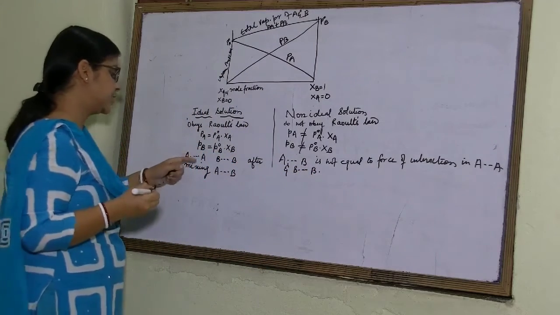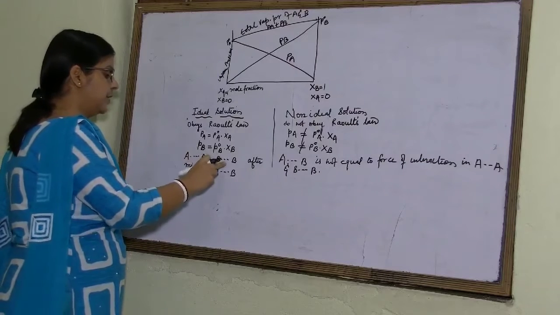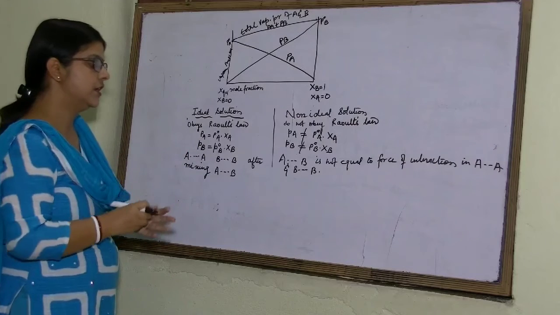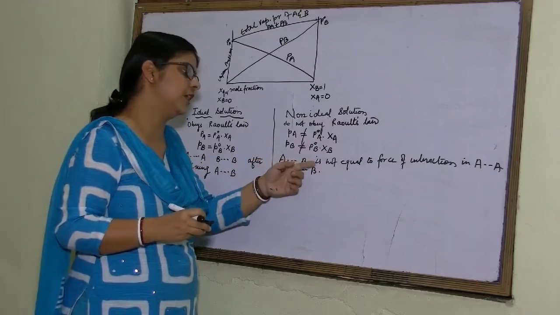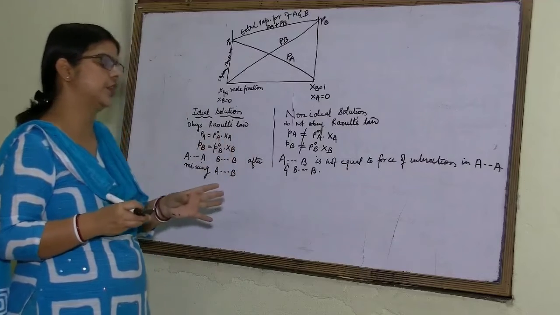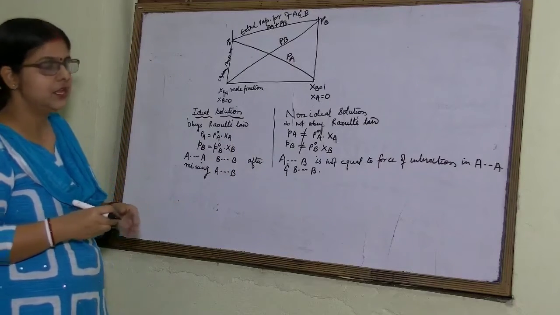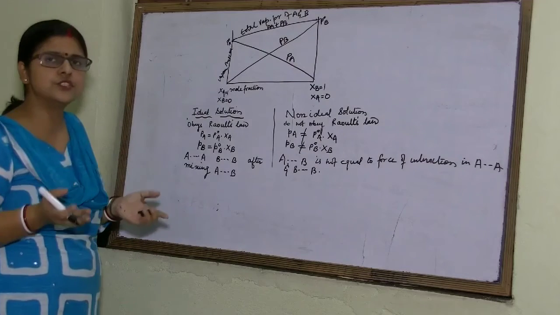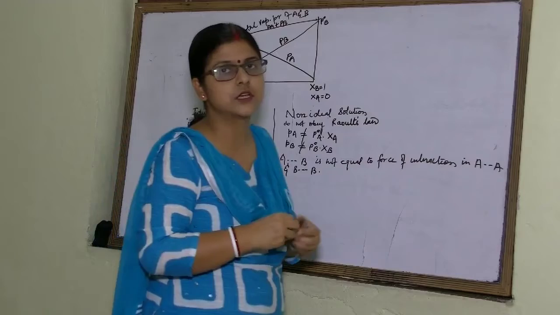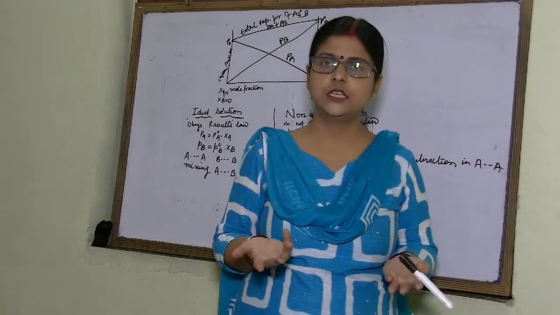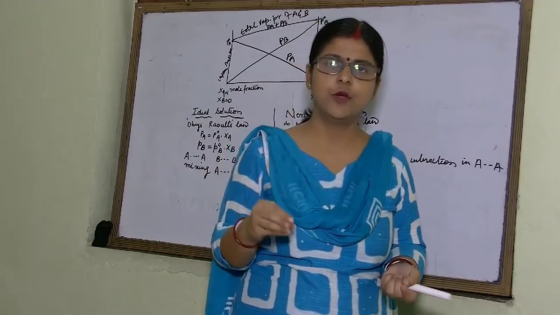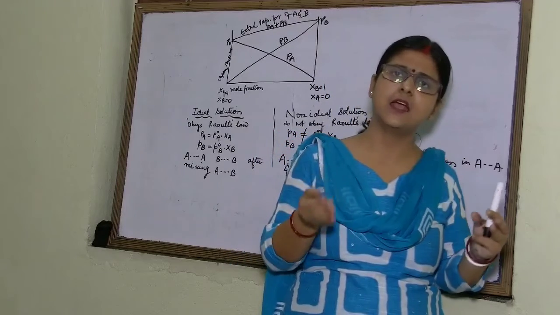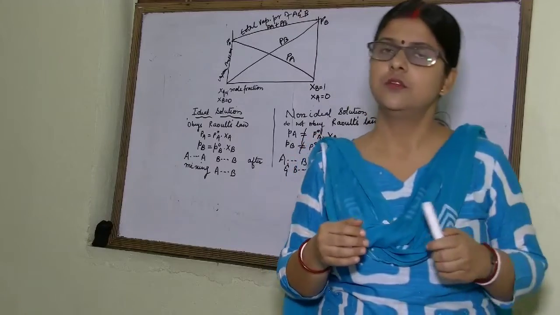Here the force of interaction in AA and BB, and after mixing, the force of interaction AB will be the same. In the non-ideal case, the force of interaction AB is not equal to the force of interaction in AA and BB. Our next point is, as there is no change in the force of interaction, no change in the force of interaction means the volume of the solution will not change. Upon mixing the solvent and solute, the volume will not change.